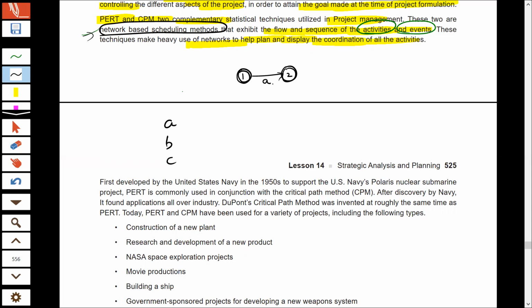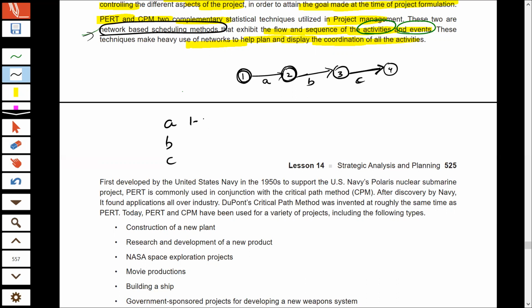Now after completing activity A, we will start activity B. Activity B will start from event 2 and end at event 3. And then we'll start activity C. This is activity C, which is shown by an arrow, and the events for completing activity C are 3 and 4.